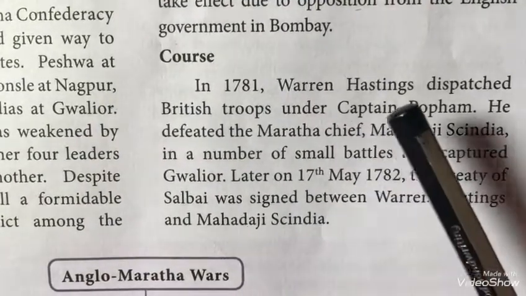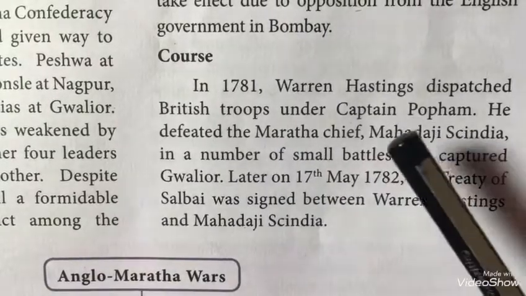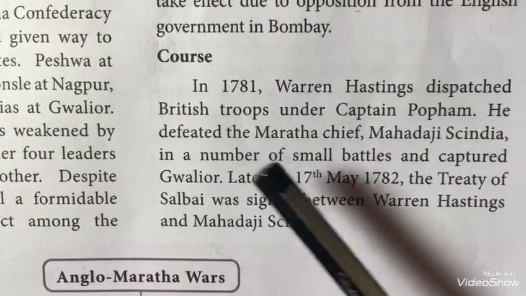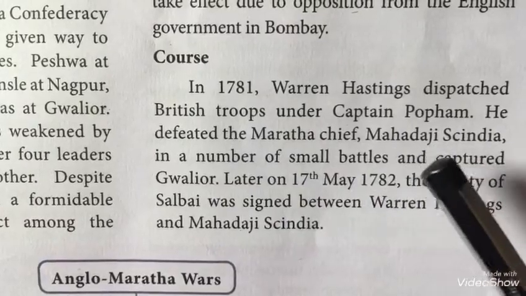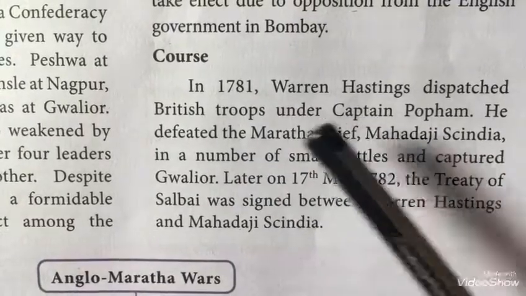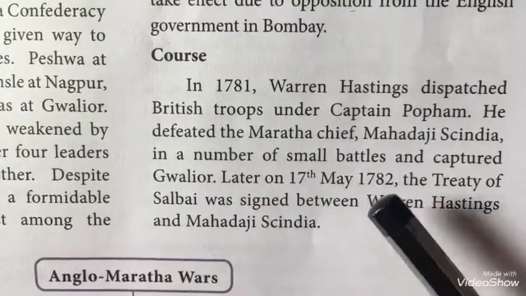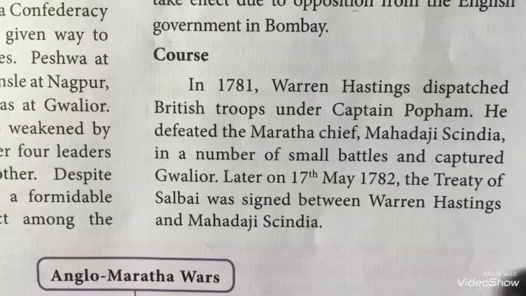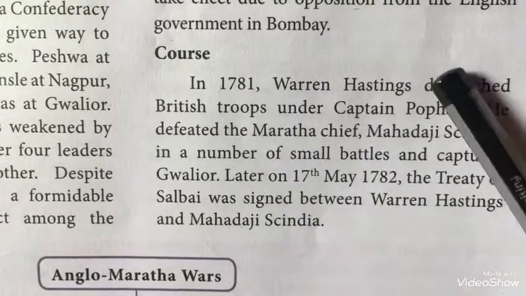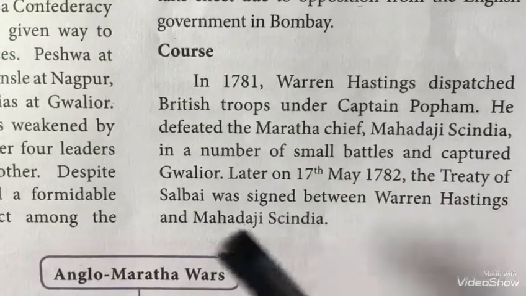So Warren Hastings sent the British army under the leadership of Popham. He defeated the Maratha chief, Mahadaji Scindia, in a number of small battles and captured the place Gwalior. So on 17 May 1782, a treaty was signed between Warren Hastings and Mahadaji Scindia. The name of the treaty is the Treaty of Salbai.